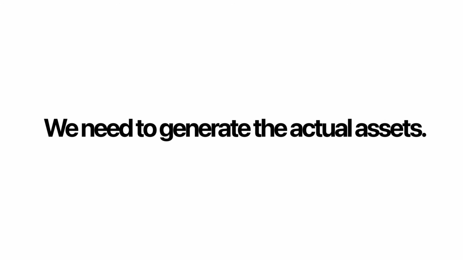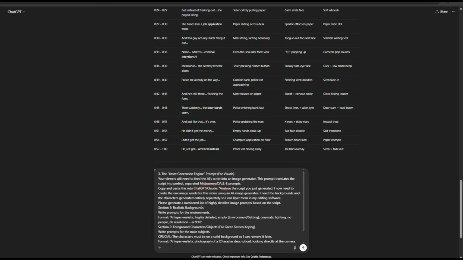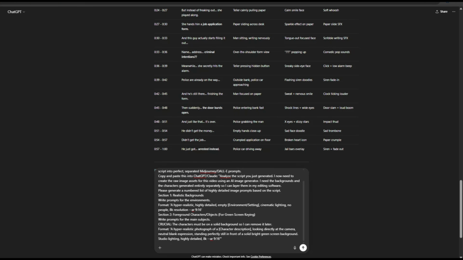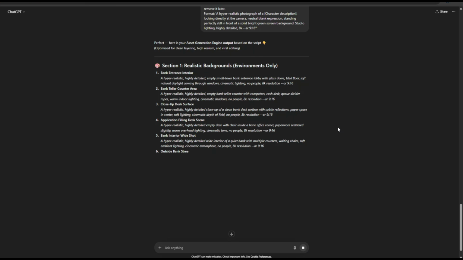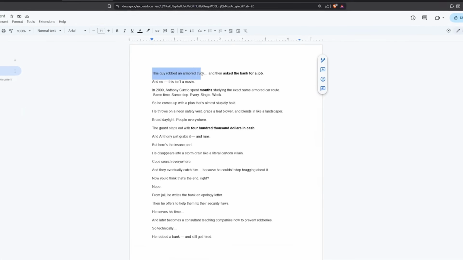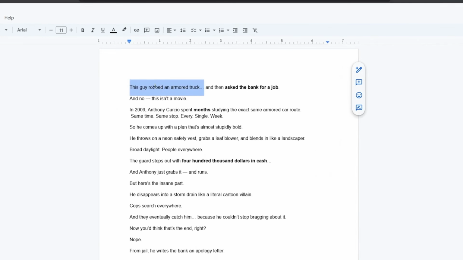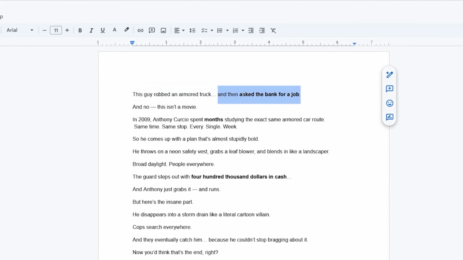We need to generate the actual assets. Now I'm copying my AI image creator prompt and pasting it into the exact same ChatGPT thread. ChatGPT analyzes our 5-column matrix and starts spitting out incredibly clean, ready-to-use image prompts. Let's look at our script. The first line. We need 2 scenes, one for the guy robbing the armored truck and one for the job interview at the bank. So we firstly need our character.